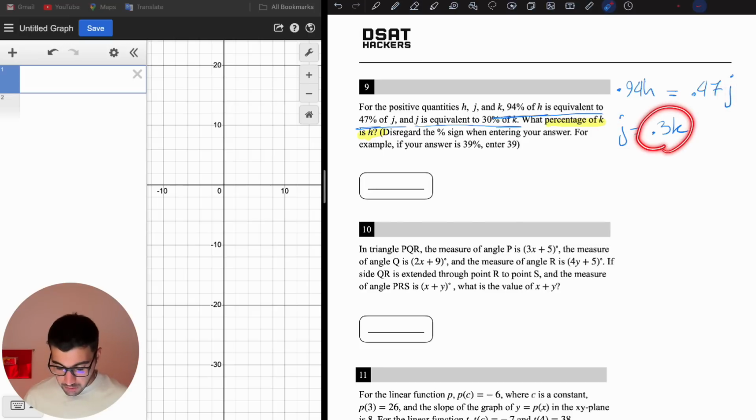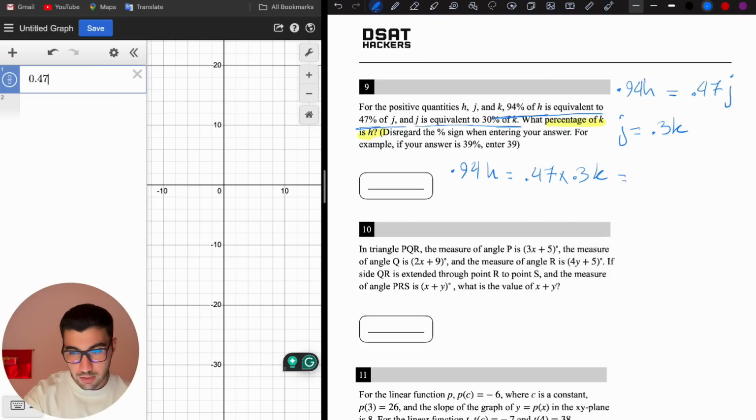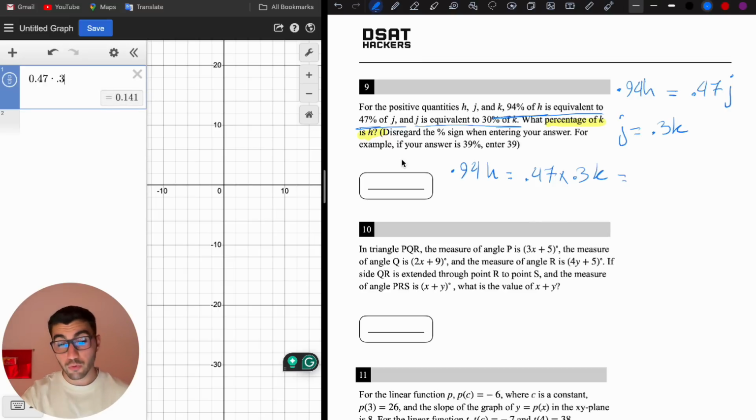j is 0.3k, so I'm going to write 0.3k here. It will be 0.94h equals 0.47 times 0.3k. Let's see, what is that? 0.47 times 0.3 is going to give us 0.141. So 0.94h equals 0.141k.